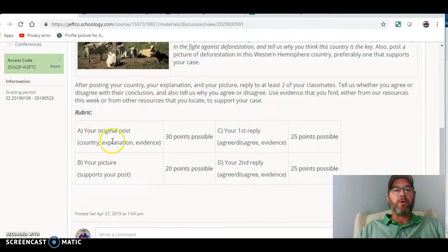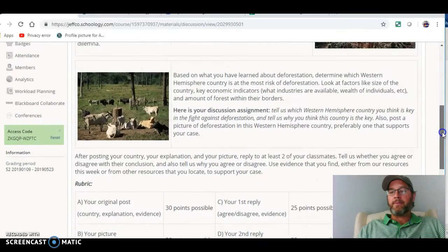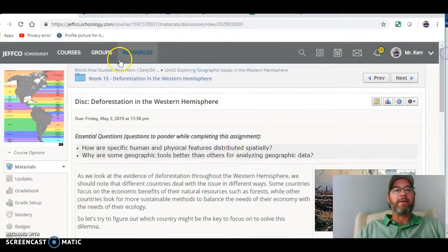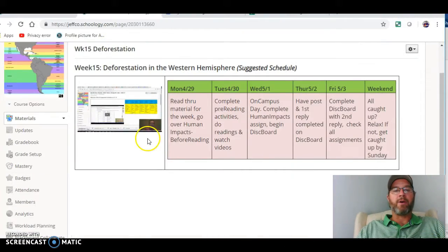So you're going to post what country you think, explanation, evidence. You're going to post a picture that supports that post, so it should be of that country, and give some evidence of that. So you have a post and a picture, and then you have 2 replies, agree or disagree with other people, providing evidence. So a 100-point discussion board there.